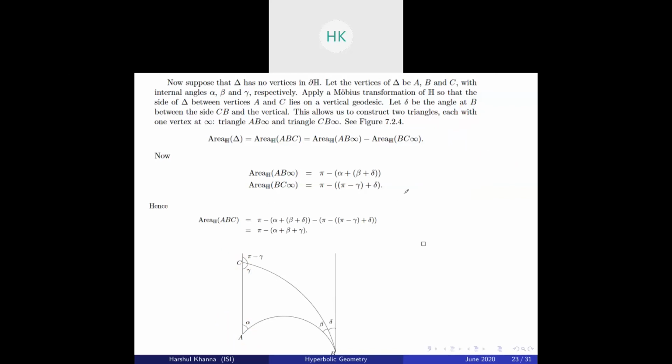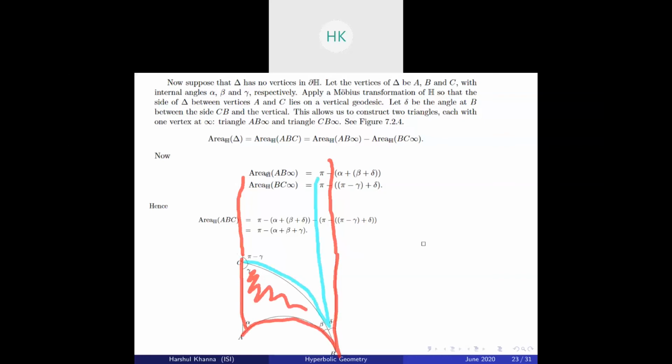Let me draw the picture. Just see here. Now what we do is extend these vertical lines indefinitely. So we get triangles, that is, A, B, infinity is a triangle and C, B, infinity is a triangle. Now note the area of ABC will be the area of triangle A, B, infinity minus the area of triangle C, B, infinity.